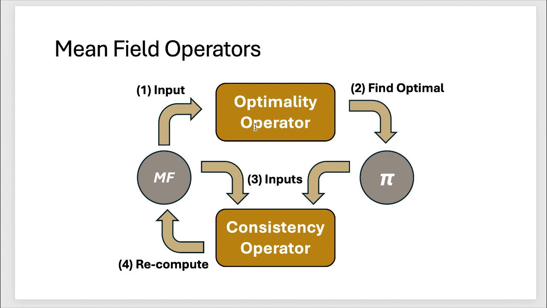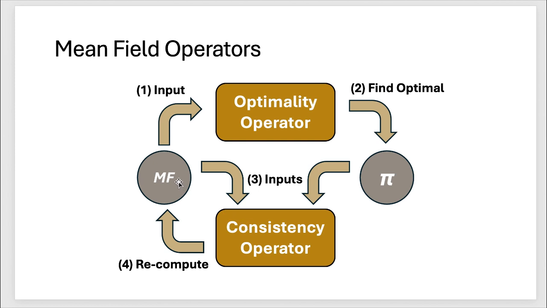Here it is basically just reinforcement learning. You can view it as Q-learning, PPO, natural policy gradient, whatever you want. But we just say this operator will take the mean field and find the optimal policy associated with that mean field. Then, with the optimal policy and my current mean field, we input them into this consistency operator. It will recompute the mean field, which functions as an evolution kernel.